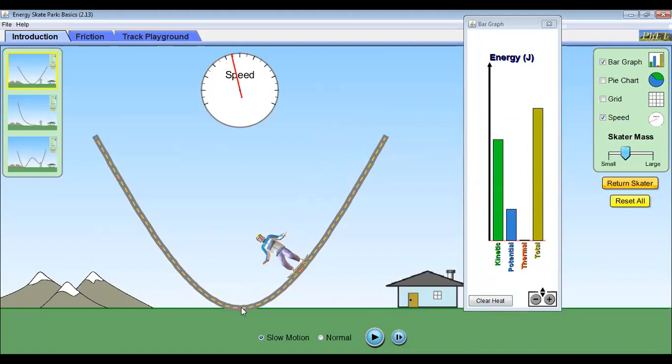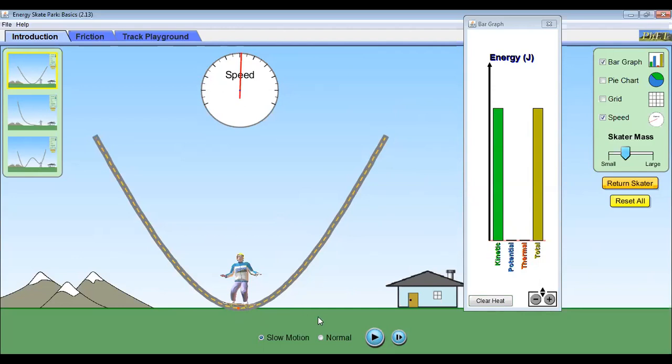Now we will talk about this position at the ground. What happens at the ground? At the ground, you will find it has all kinetic energy. And how much potential energy? Potential energy is zero. Why? Because the height from the ground is zero. So as the object is falling, potential energy is decreasing and kinetic energy is increasing. So at this position on the ground, the potential energy is zero and the kinetic energy is maximum.